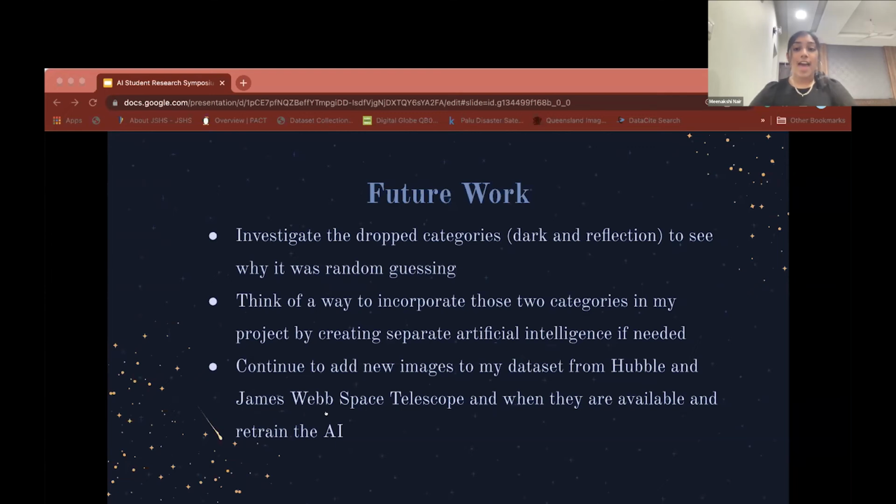So I will continue to add more images from the James Webb Telescope when they are available and retrain my AI to achieve a higher accuracy.